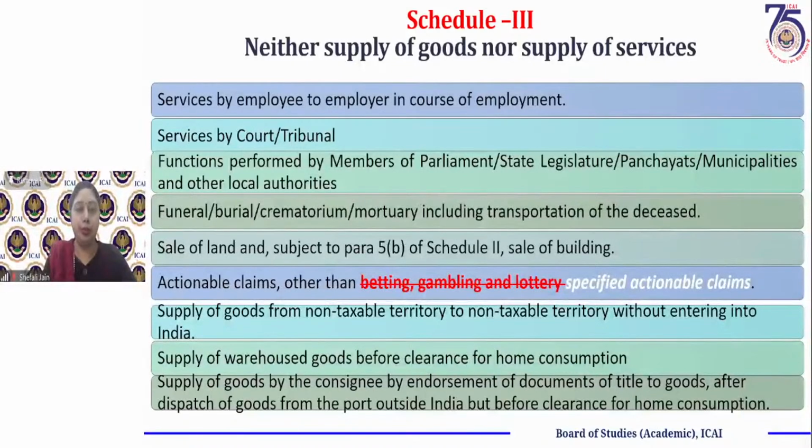First of all, Schedule 3. In Schedule 3, we have this list of activities. In the 6th row, we have a change, an amendment which has been marked. This amendment has been made by the CGST Amendment Act 2023. And please note that this amendment will not be there in your study materials. This would be there in the statutory update because it came after the publication of the study material.